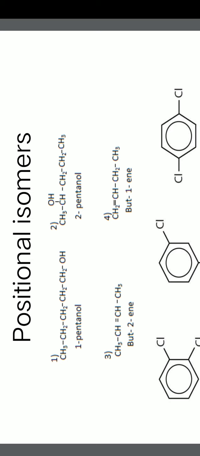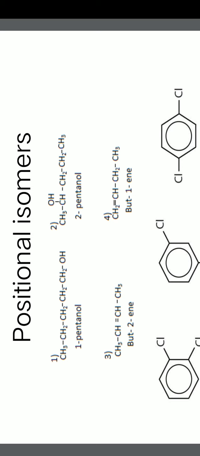For example, you can see in the first and second molecules, both are alcohols and have the same molecular formula, that means 5 carbons, and the hydrogens and oxygens are the same.